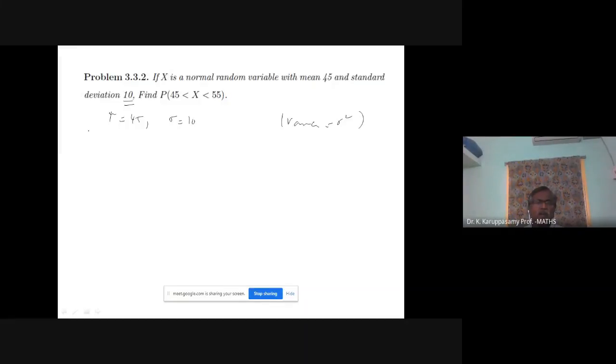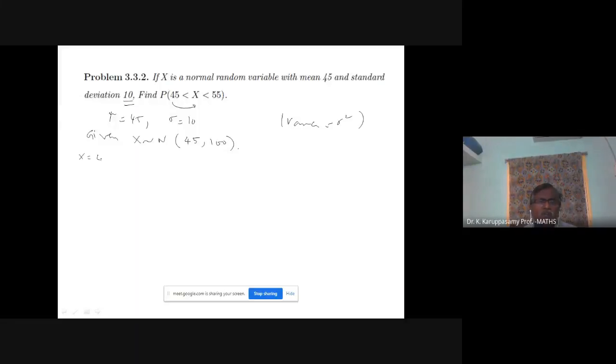Given X follows normal distribution with mean 45 and variance 10 square, 100. N of 45, 100. I am going to transform this variable X to Z. How can we do? So your lower limit of X is 45. Now what will X equal to 45 give? What will X equal to 55 give?